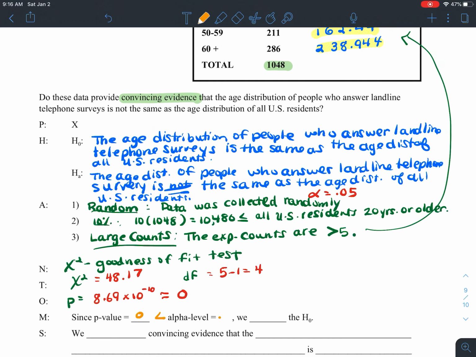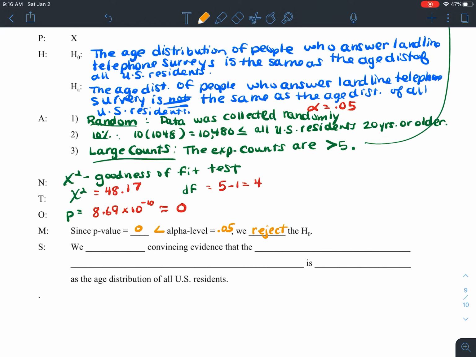Since our p-value of essentially 0 is less than our alpha level of 0.05, we are going to choose to reject the null hypothesis.